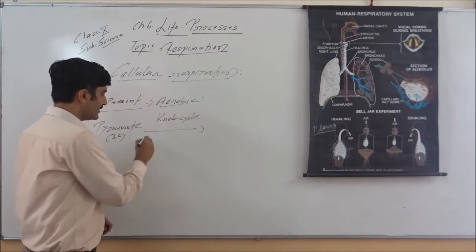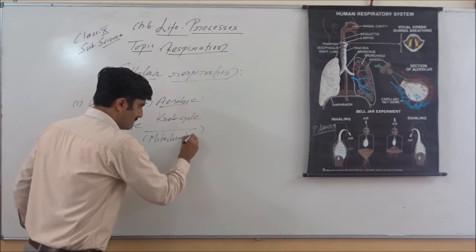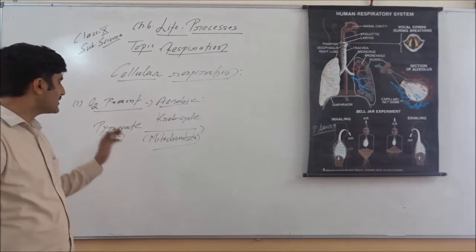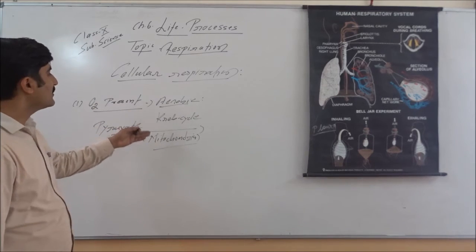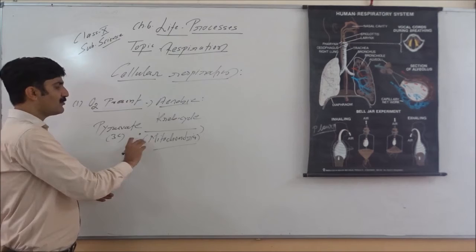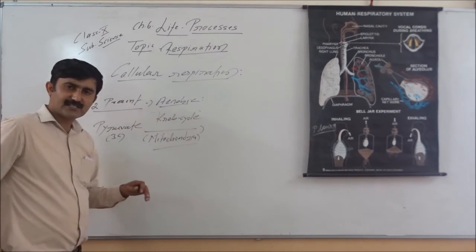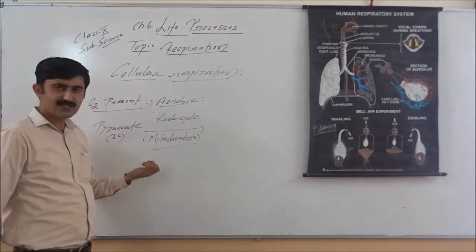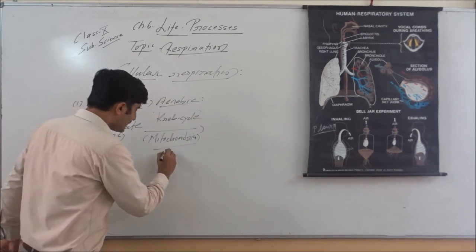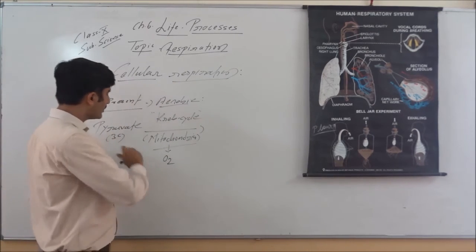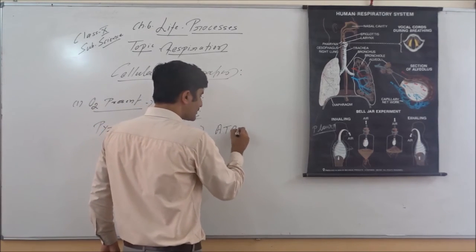Krebs cycle, and this Krebs cycle must be remembered, takes place in the mitochondria. So please remember, when oxygen is present, eukaryotic cell, and aerobic respiration, pyruvate enters inside the mitochondria. In mitochondria, Krebs cycle takes place. This is also known as citric acid cycle or TCA cycle. This Krebs cycle is carried out in presence of oxygen. So there is a complete oxidation of pyruvate. Complete oxidation of pyruvate leads to formation of a large number of ATP.